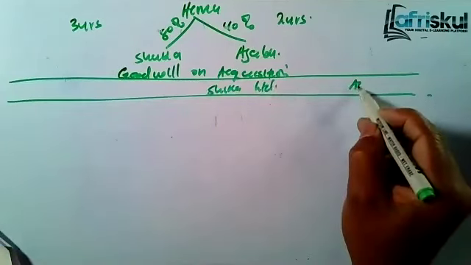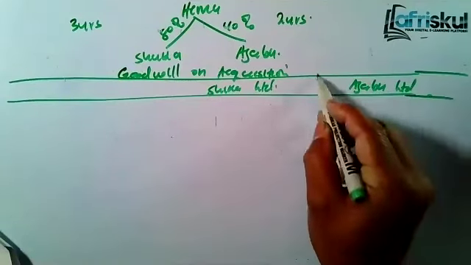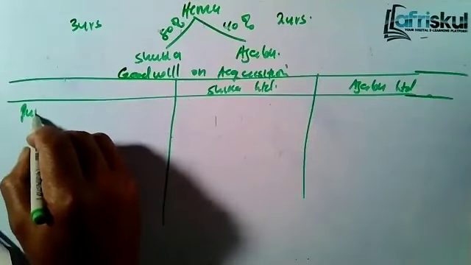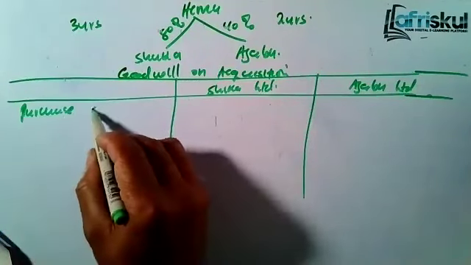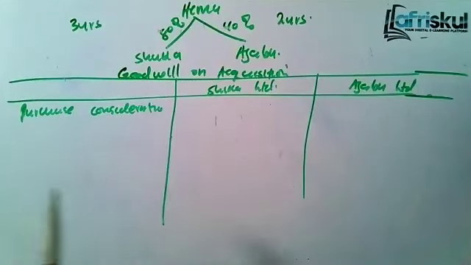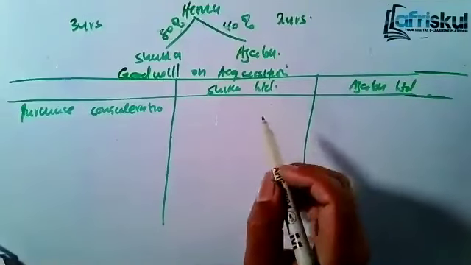Limited. We had Ajabu Limited. So we said the goodwill will take the purchase consideration. And note number one, the cost of purchase we are given for Shuka is 300.